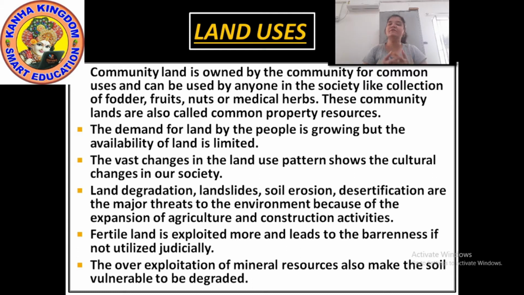Means the needs and demands of the people are increasing so much that now they have started giving their personal lands for uses like building complexes. Now we have very little land for agriculture.